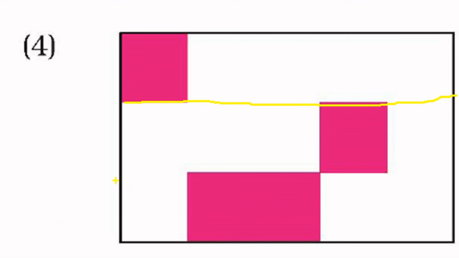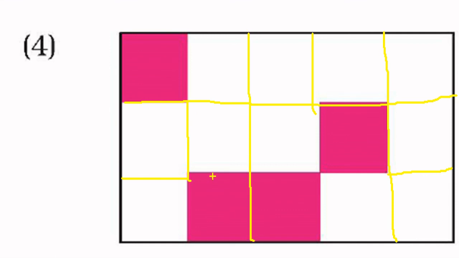Done. Always join straight lines with the help of a scale. Okay, so in this way this can further be divided into parts. Now let us see: 1, 2, 3, 4, 5, 6, 7, 8, 9, 10, 11, 12, 13, 14, 15. So total parts are 15.